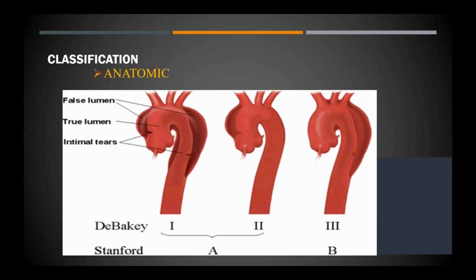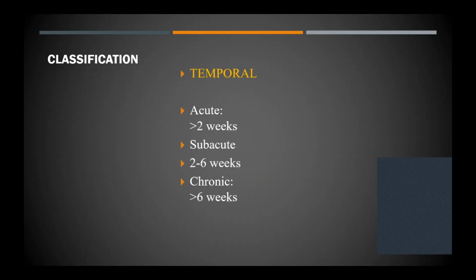But from a more practical standpoint, as far as treatment is concerned, we follow the Stanford classification. So Stanford A is the dissection involving the ascending aorta, and Stanford B if it only involves the descending aorta.